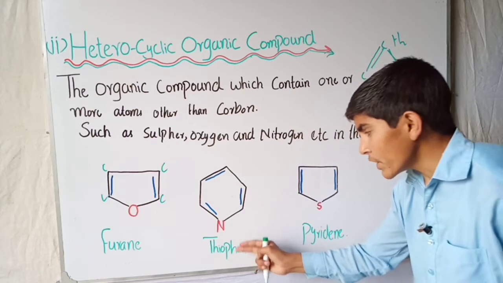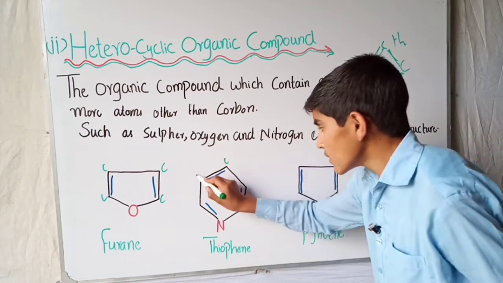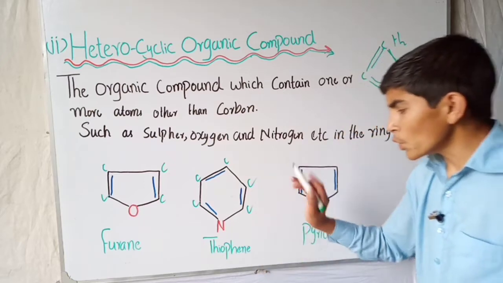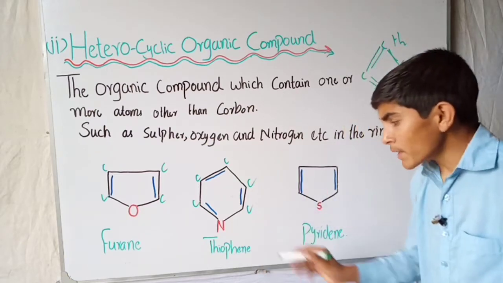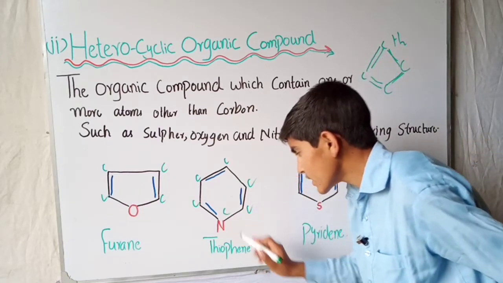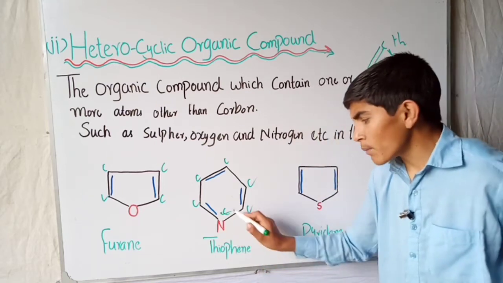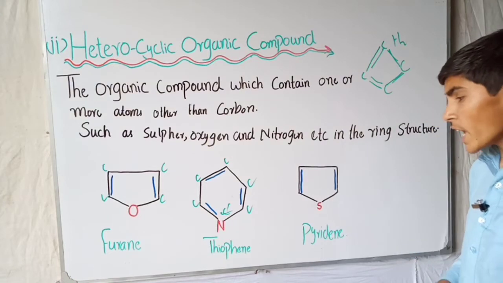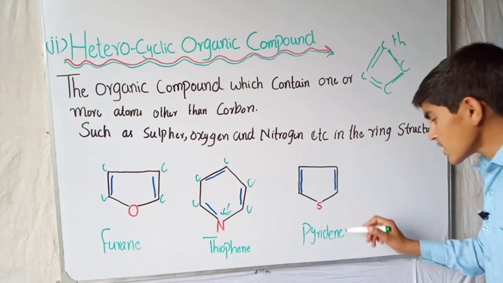And the thiophene, this is carbon. These are all carbon, but in place of this carbon there is no carbon, and there is a nitrogen, which is an example of heterocyclic. The next is the pyridine.